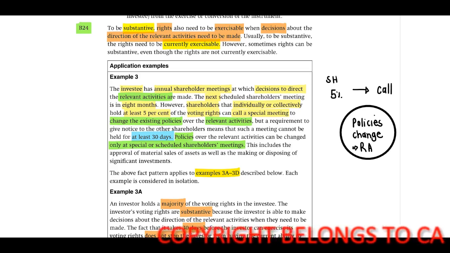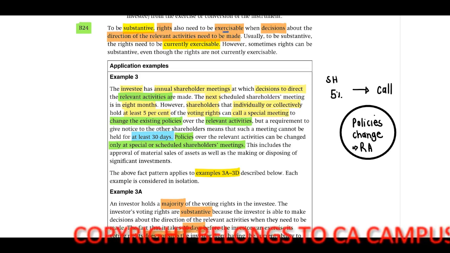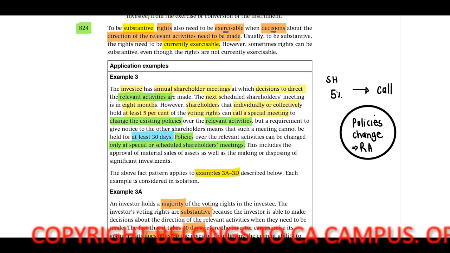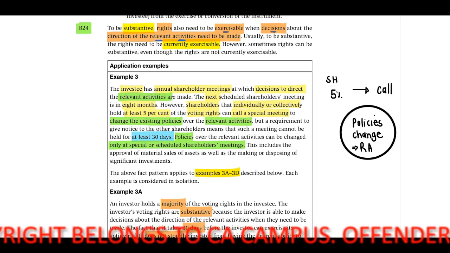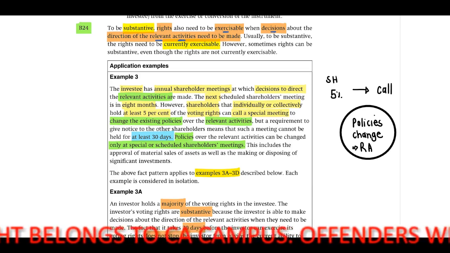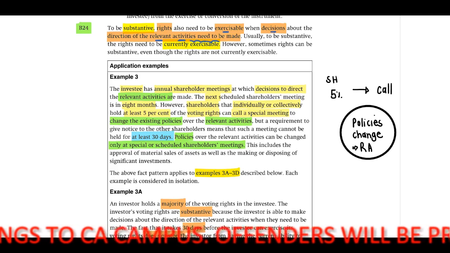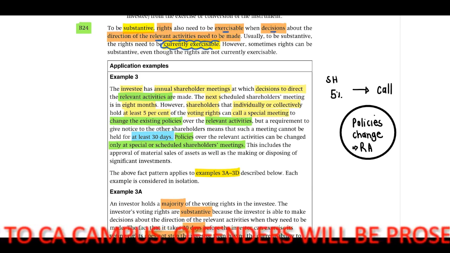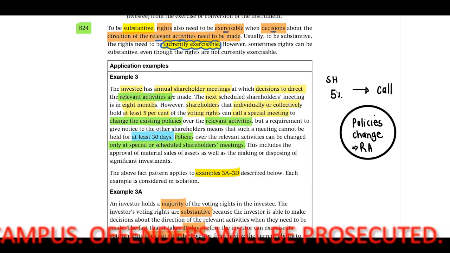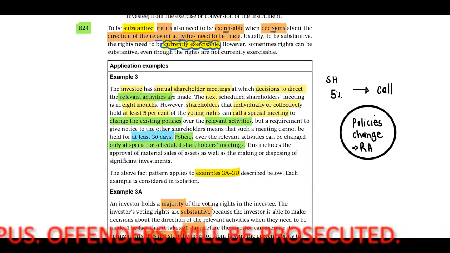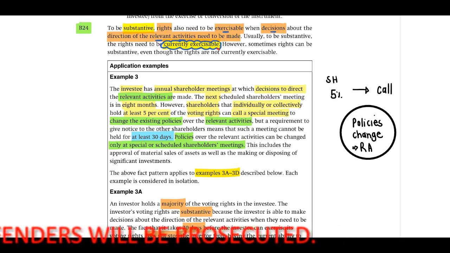To be substantive, rights also need to be exercisable when decisions about the direction of the relevant activities need to be made. Usually, to be substantive, the rights need to be currently exercisable. Look at this, usually. However, sometimes rights can be substantive even though the rights are not currently exercisable.